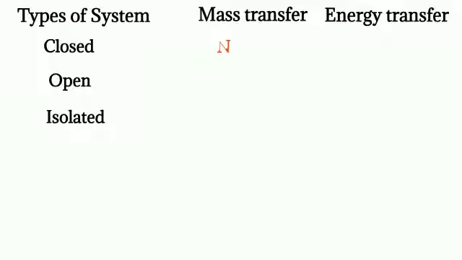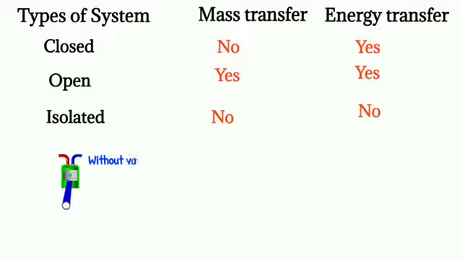Now let's see types of system. There are mainly three types of system: closed, open and isolated. There is no mass transfer in a closed system, but it allows energy transfer. An open system allows both mass and energy transfer, but an isolated system allows neither mass nor energy to move across the boundary.